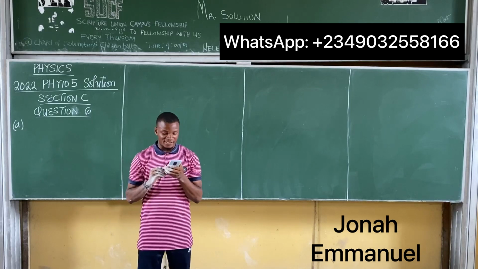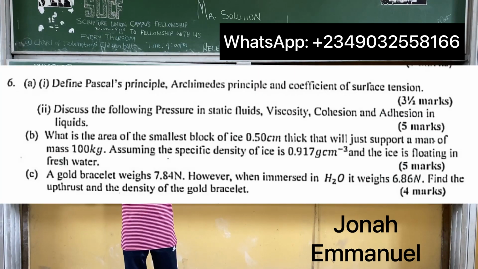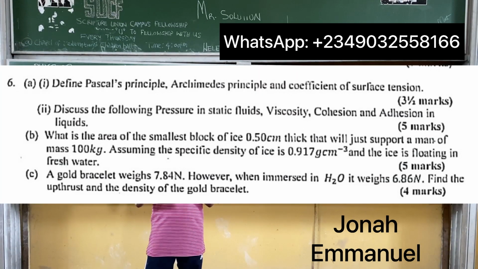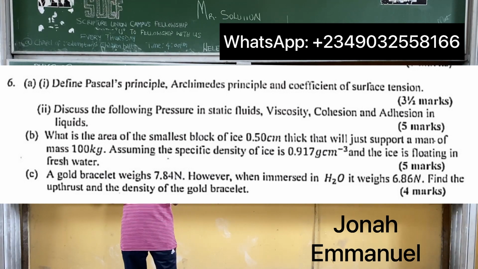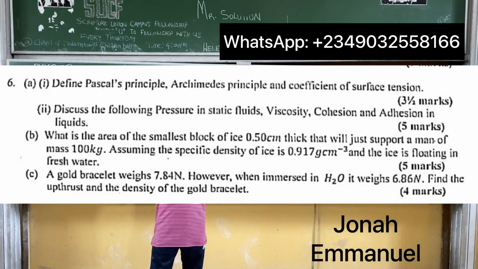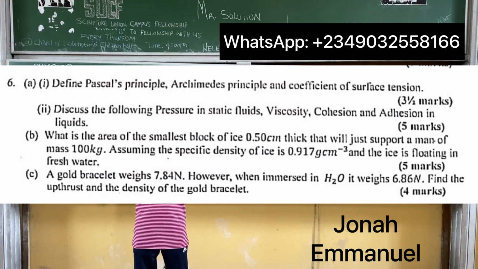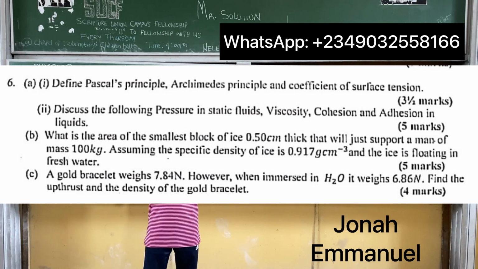All right, let's look at the B part. The B part says, what is the area of the smallest block of ice, 0.50 cm thick, that will just support a man of mass 100 kilogram, assuming the specific density of ice is 0.917 gram per cm cube, and the ice is floating in fresh water. So let's get this done, please.